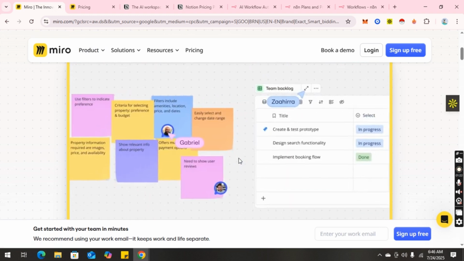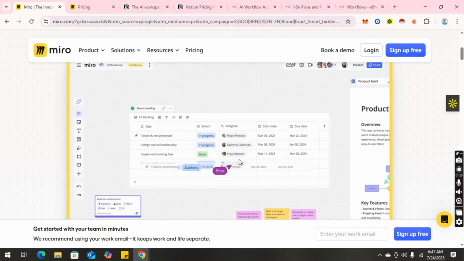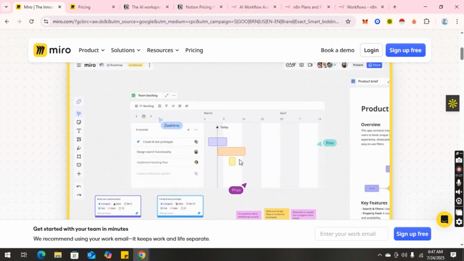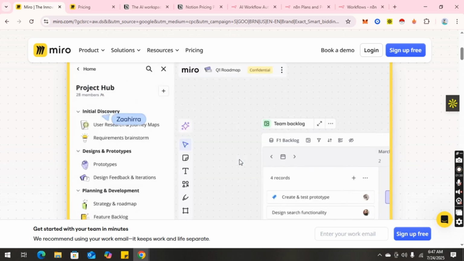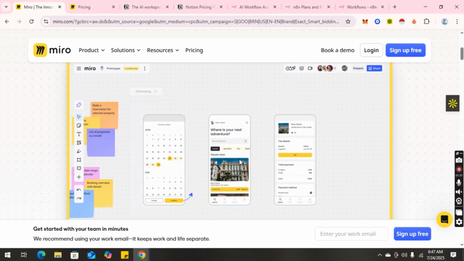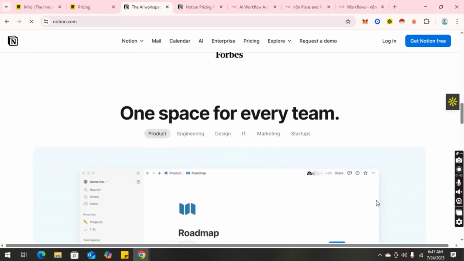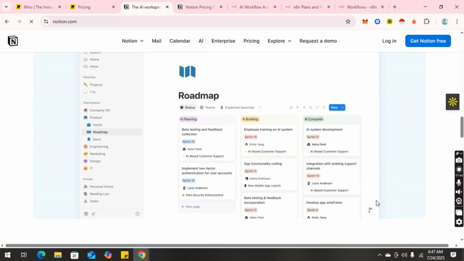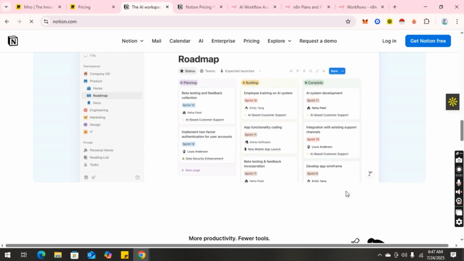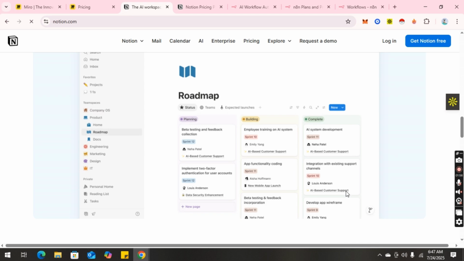Miro now supports advanced templates, Kanban integration, diagramming tools, and even embeds from Figma or YouTube. You can visually coordinate strategy meetings or sprint boards live with your team, while Notion leans deeper into its AI assistant in 2025, helping users summarize notes, autofill content, and search through hundreds of pages with semantic understanding.